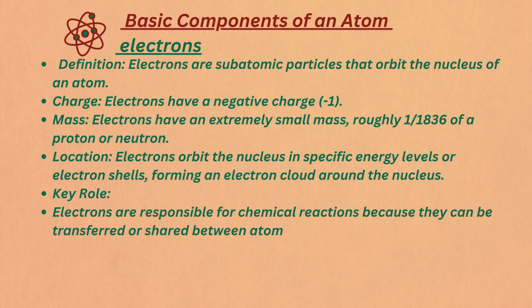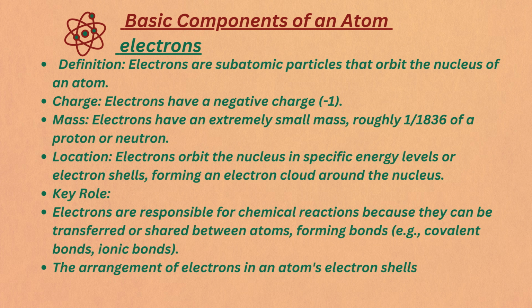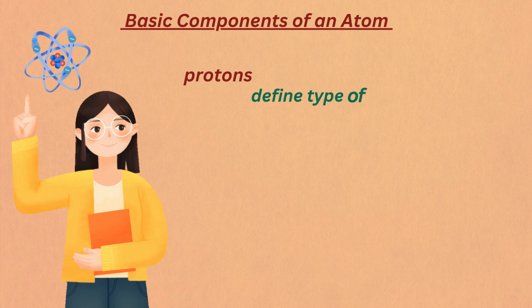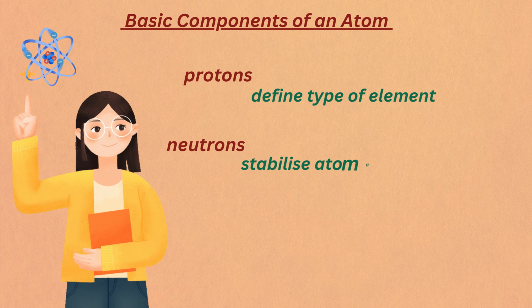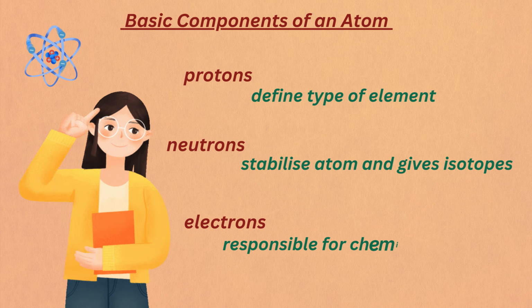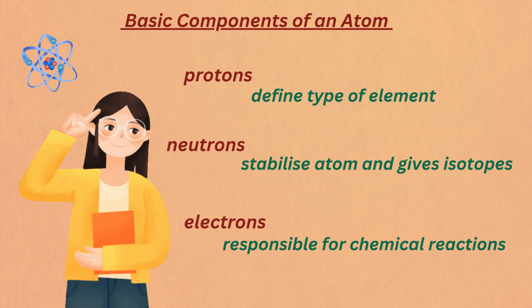They're the ones that move around, get transferred, or shared between atoms to form chemical bonds, like covalent or ionic bonds. How they're arranged in those energy levels also determines how reactive an atom is and what kind of chemistry it can do. So, to sum it up, protons define what the element is, neutrons keep the nucleus stable and give rise to isotopes, and electrons dictate how the atom interacts with the world around it. Together, they make up the incredible building blocks of everything in the universe.